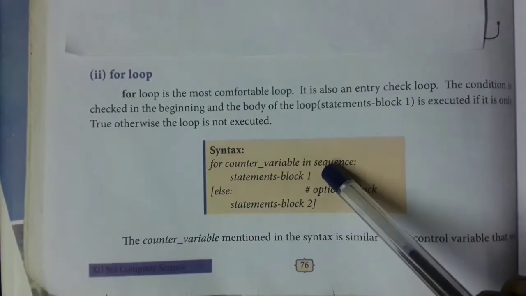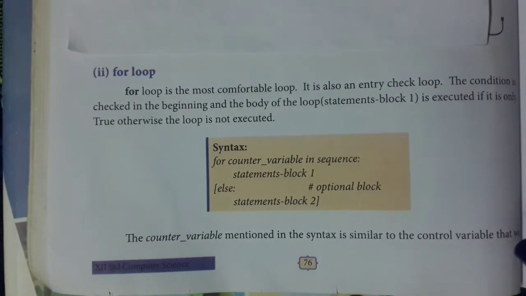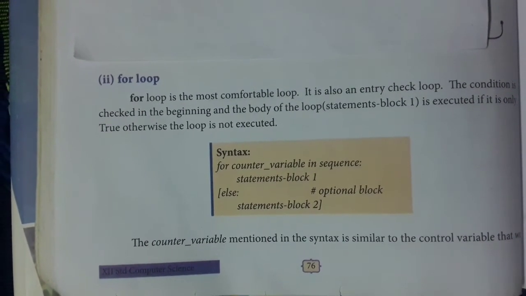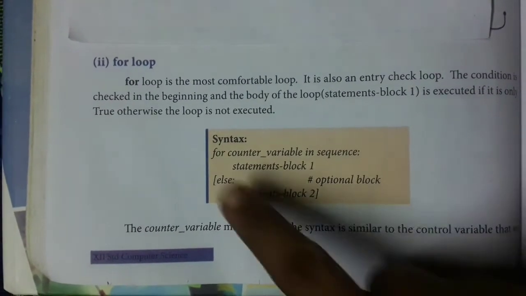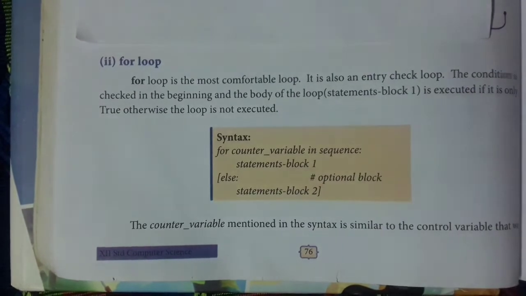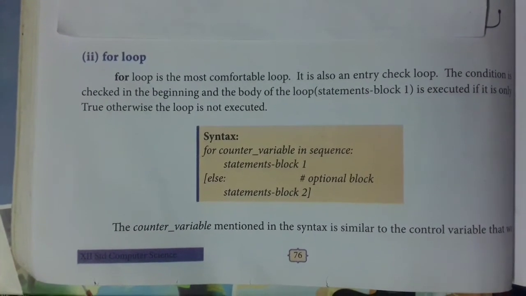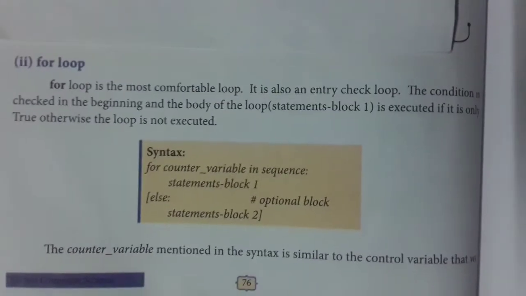For this counter variable, for this purpose only we are using range function. I already told you, when you are going to use range, the start value, end value and the increment value have to be given in the same line. That is called your counting variable. If that statement becomes true as per the condition, the block 1 and block 2 will be executed.